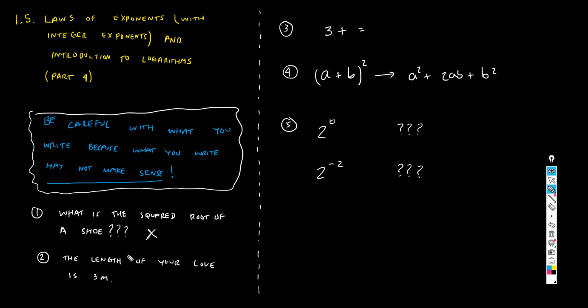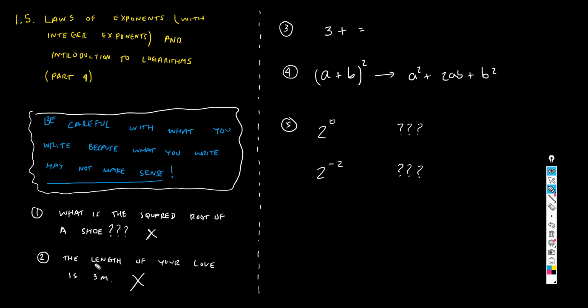Number 2, the length of your love is 3 meters. Another statement that although grammatically correct, I believe this is perfectly correct. I'm not an expert in grammar, but I think so. It sounds good, etc. It doesn't make sense. Why not?